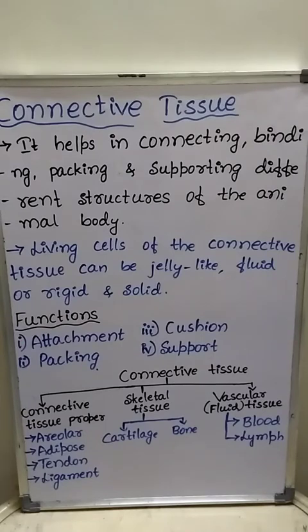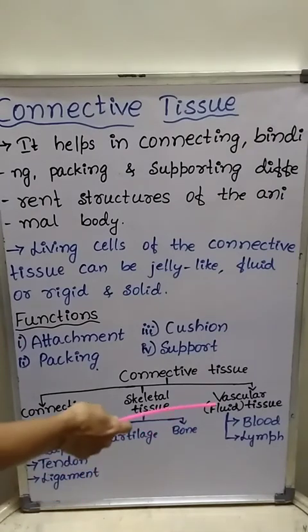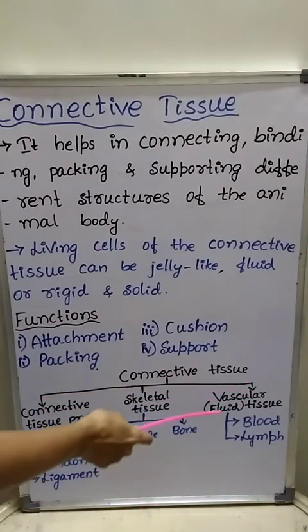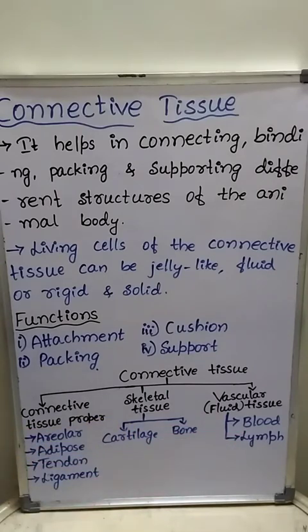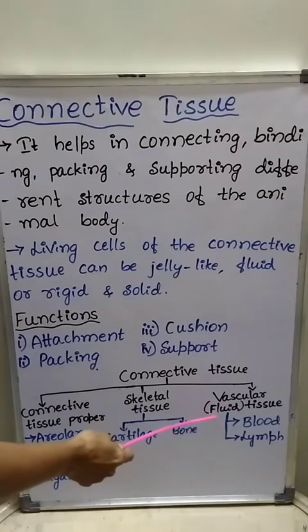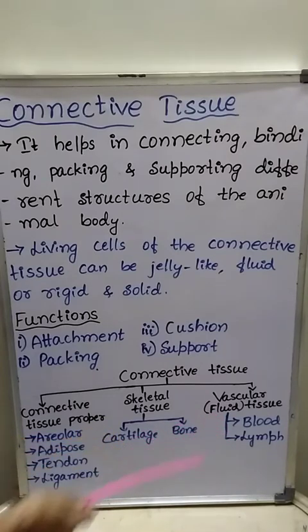Now let us discuss about fluid connective tissue or vascular connective tissue. Mainly it includes blood and lymph. Here blood is a red colored fluid, whereas lymph is colorless fluid.